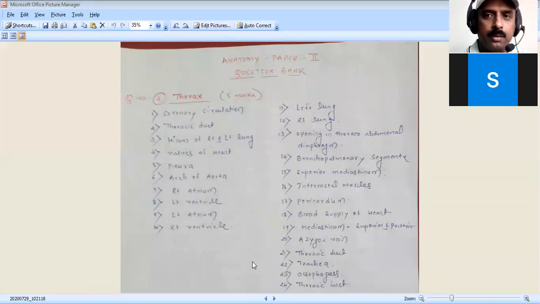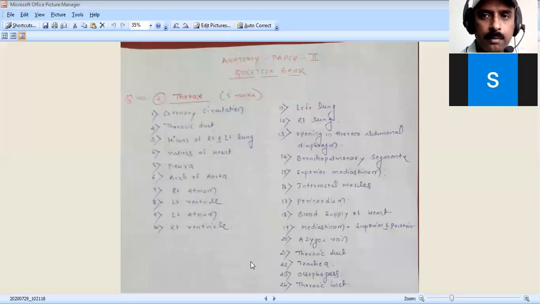Today we are starting with the next paper, that is the second paper of anatomy. Almost all of the second paper includes topics related to the thorax, then the lower extremity. Question number 2 will be the lower extremity, the first one in anatomy question paper 2.